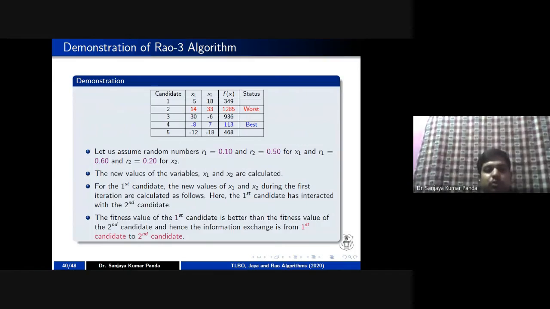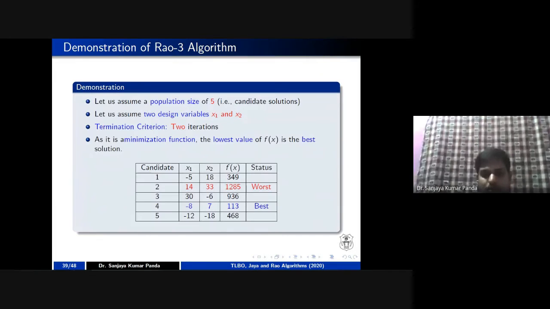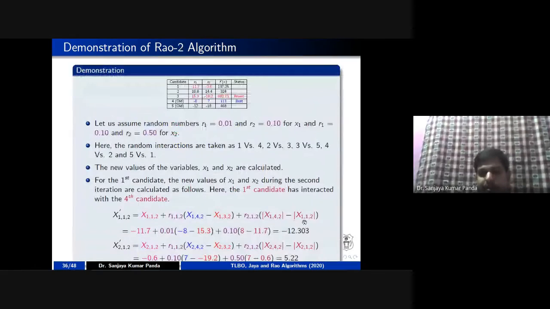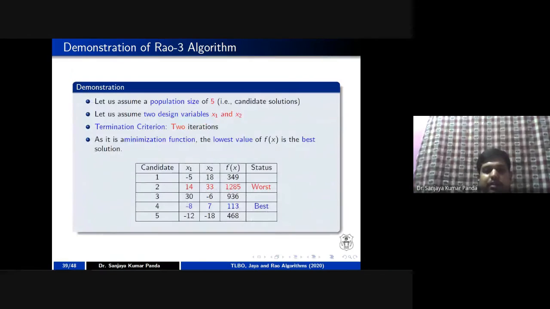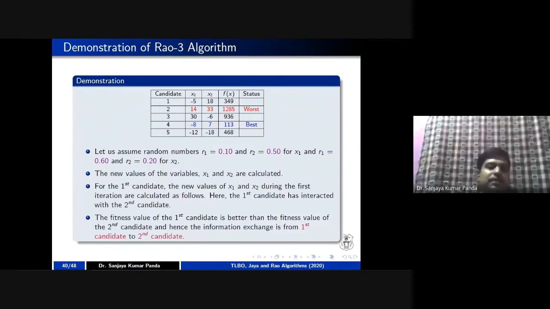But here the formula is a little bit changed, right? In terms of the modulus operator, they have changed, because earlier the modulus operator was given to the interaction between two different candidates. But in the last equation, it is given to the worst solution, right? To improve their solution, as well as among the interaction, we are giving one modulus value. So see here, the new values of x1, x2 for the first candidate during the first iteration are calculated using that particular formula.